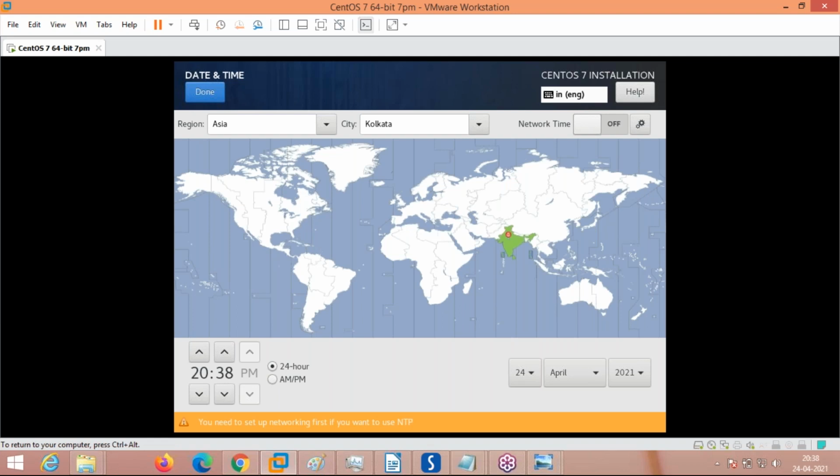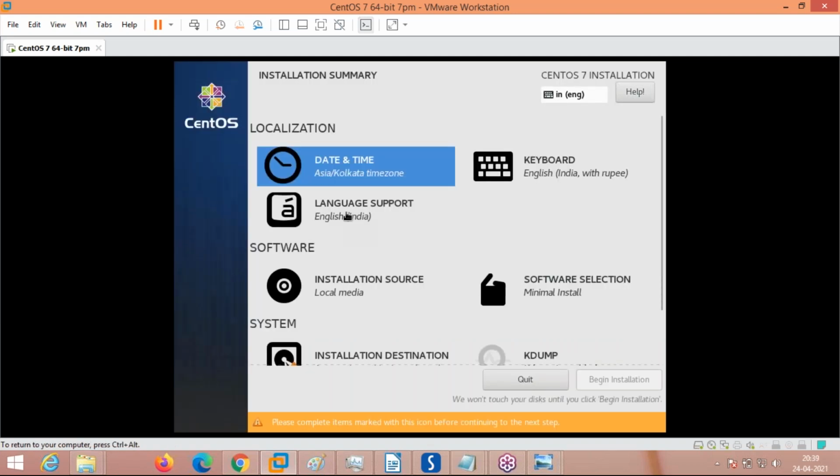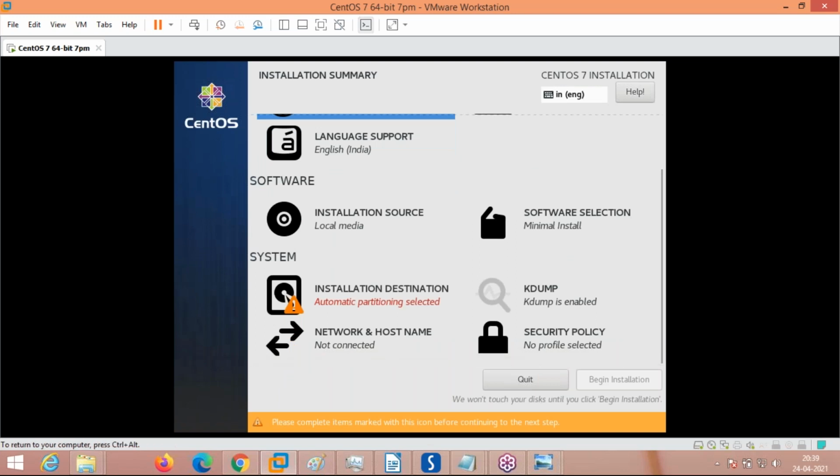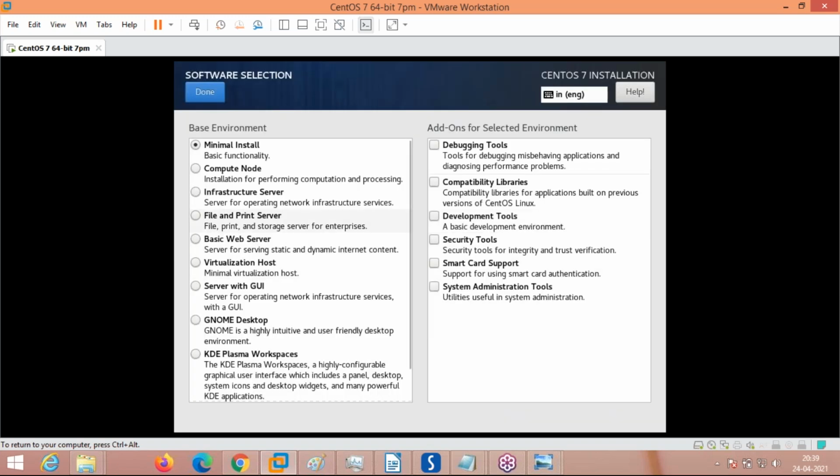So 2038 is the current time. So I have set the current time correctly. Keyboard language support is fine. Here we have to select installation media as local media because we are doing it from an ISO image. That is what I selected.